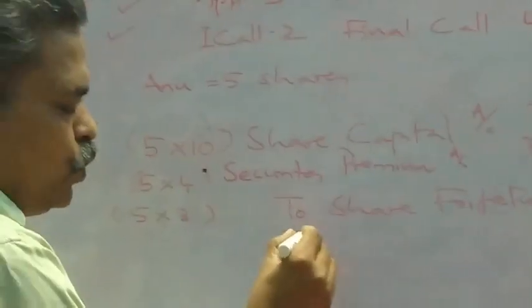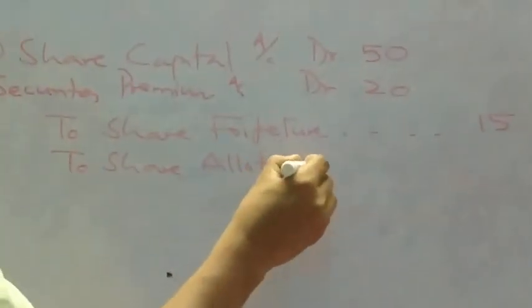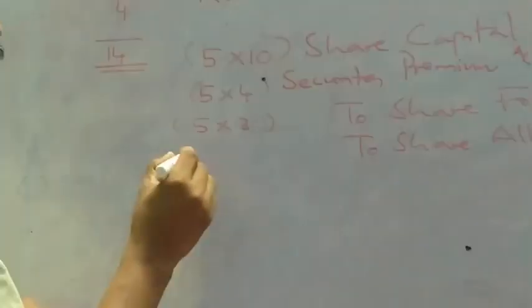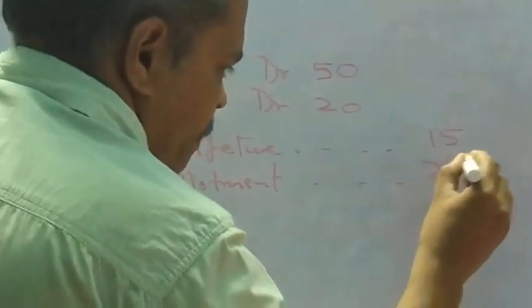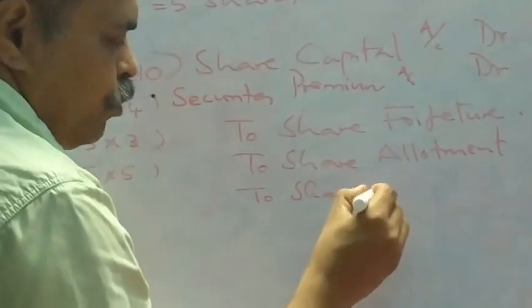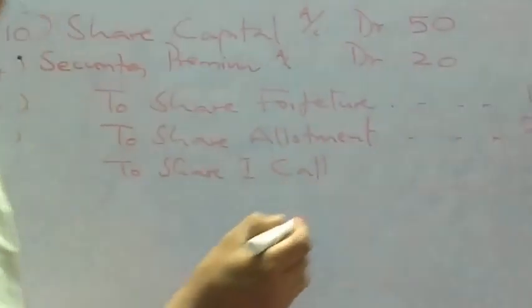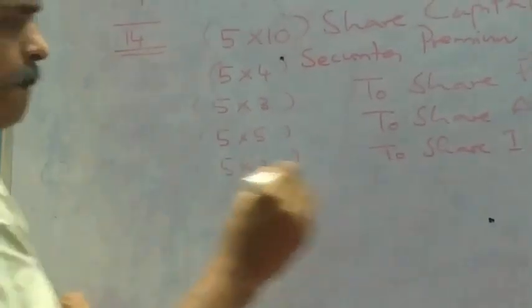Then to share allotment. Allotment money is pending for her. It will be 5 into 5, 25. Then to share first call. First call money is pending for her. 5 into 2, it is 10 rupees.